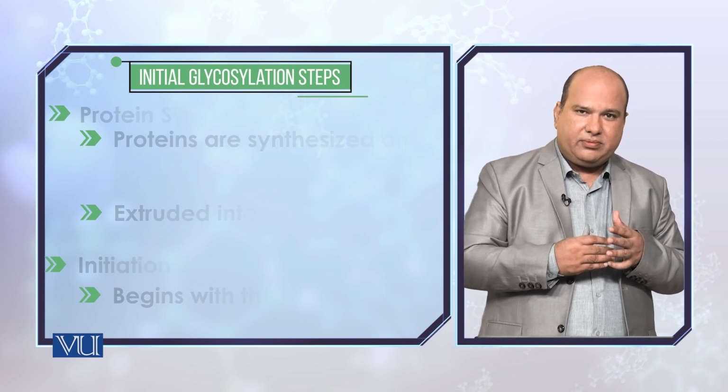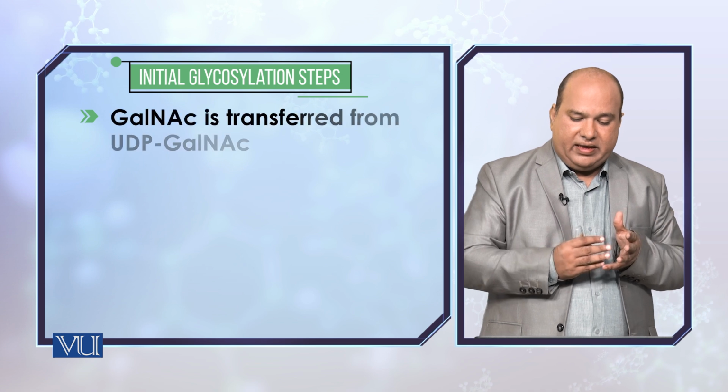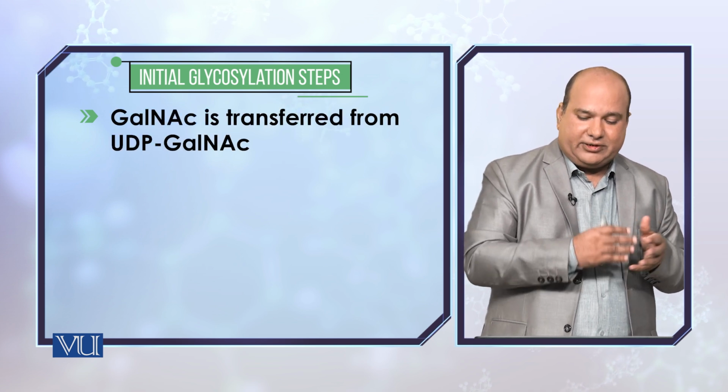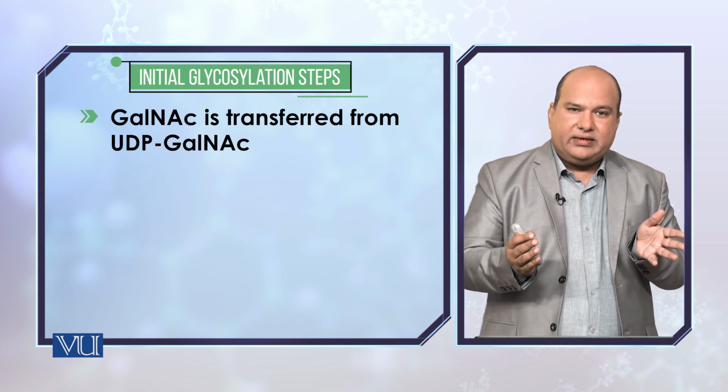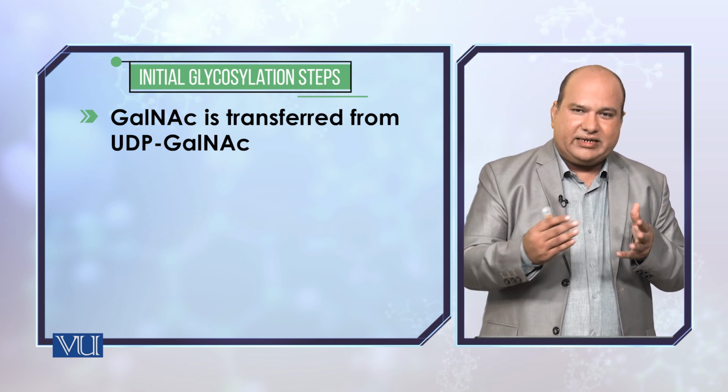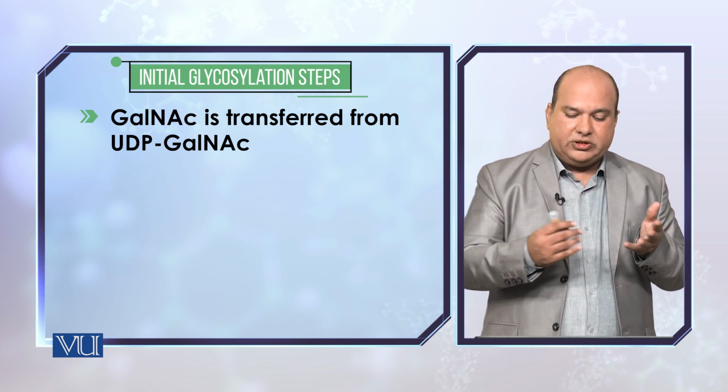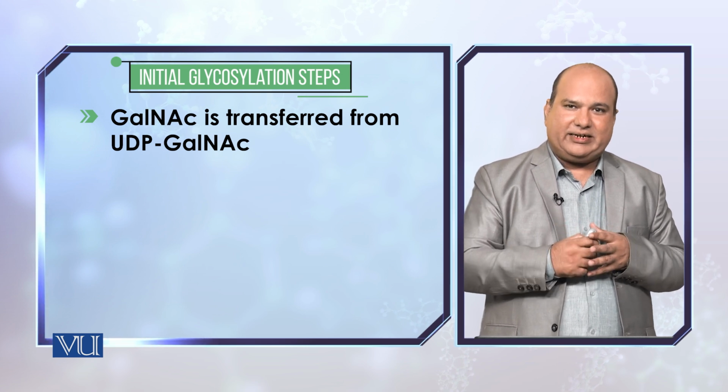The first of the residues is N-acetyl galactosamine, and this N-acetyl galactosamine of course has to be converted into UDP N-acetyl galactosamine.